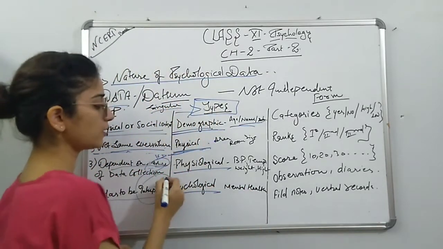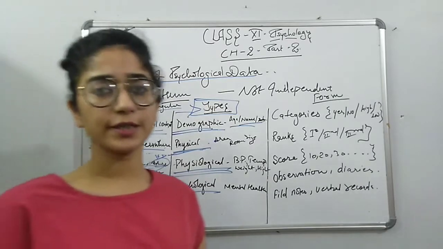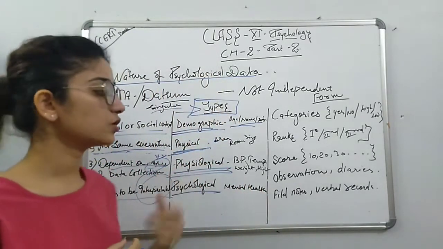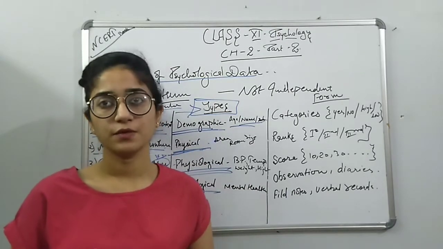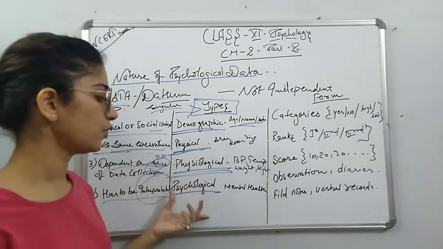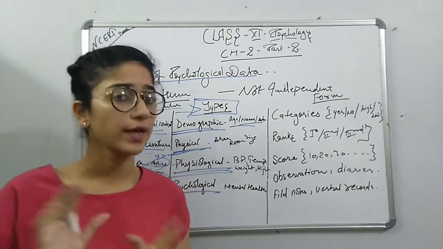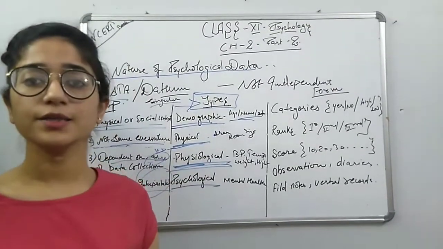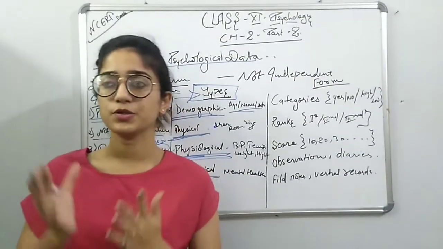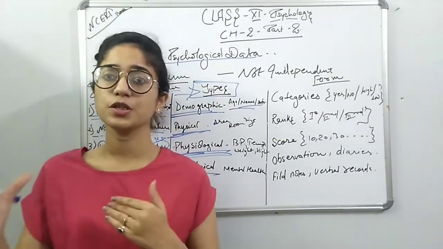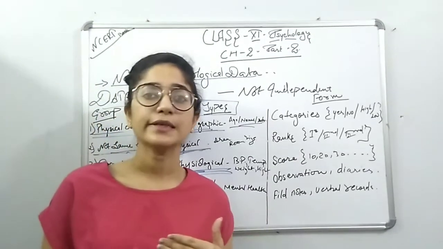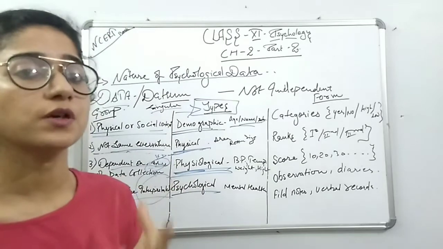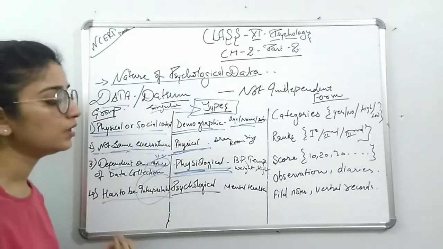Now coming over psychological data. When we are collecting data, physiological data needs to be understood. What is physiological data and what is psychological? There is a difference, don't get confused. Physiological data is related to your body temperature, your blood pressure, and all the activities going on physically in your body that can be observed or measured by instruments.